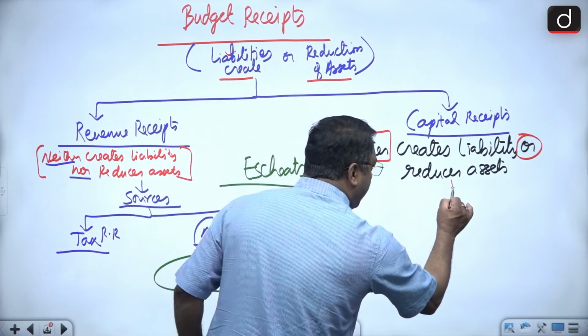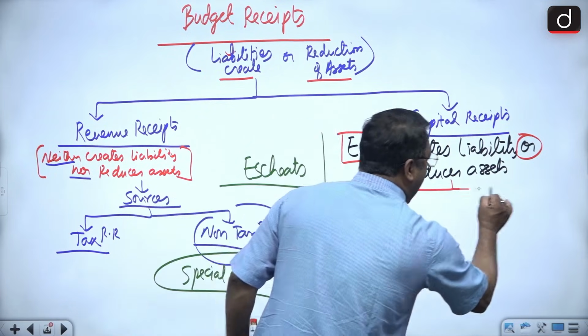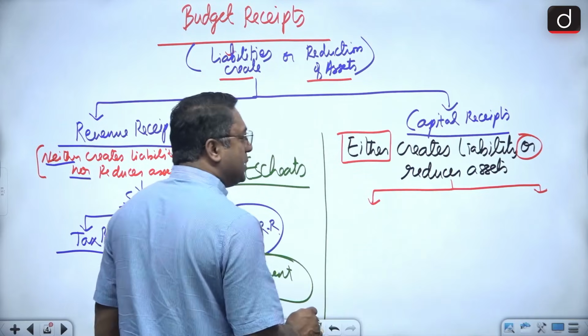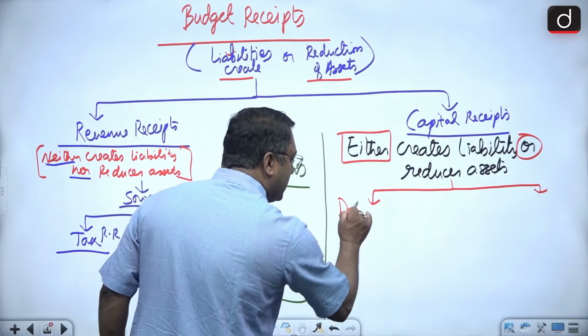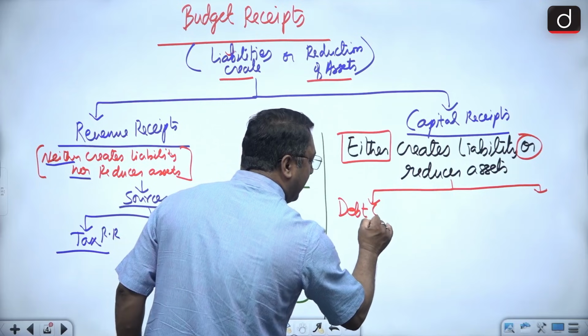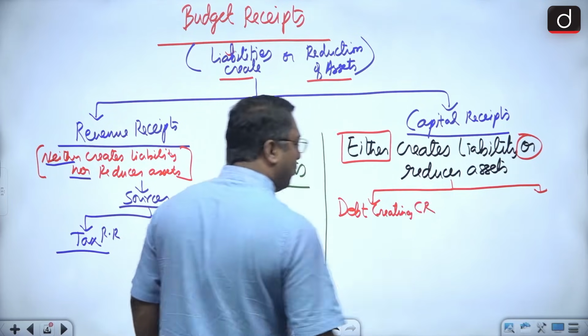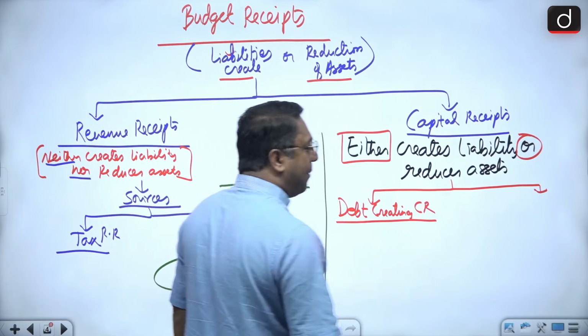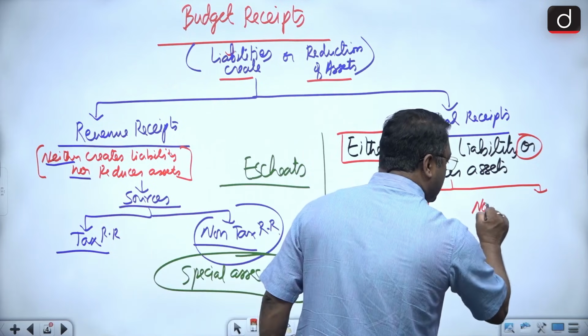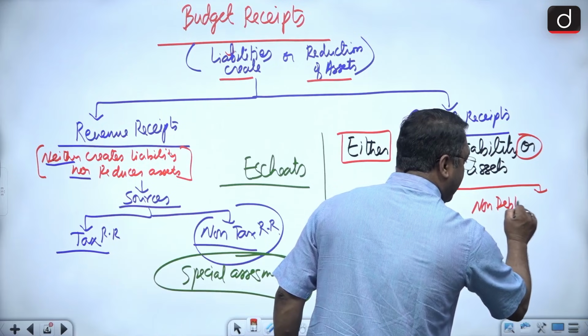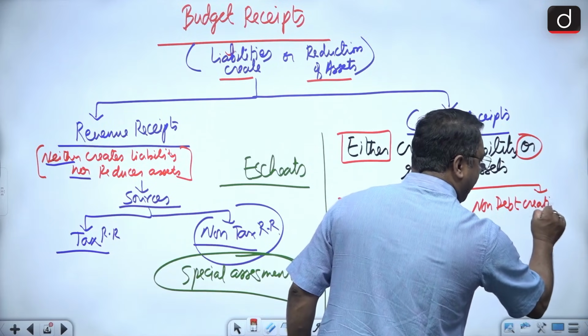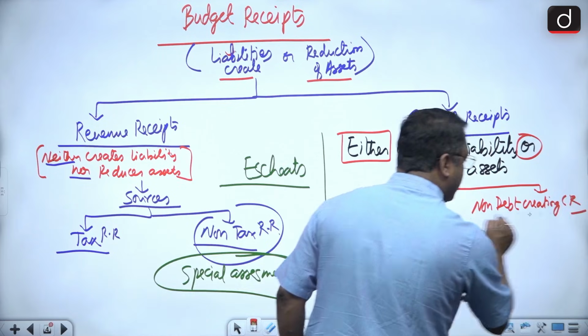So for your simplicity, what I'll do is that I will divide the capital receipts into two parts. One is the debt creating capital receipts. One is what? Debt creating capital receipts. And the other one is non-debt creating capital receipts.